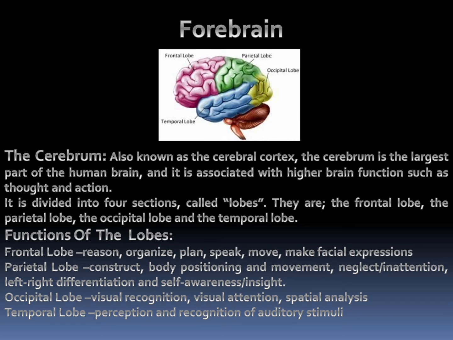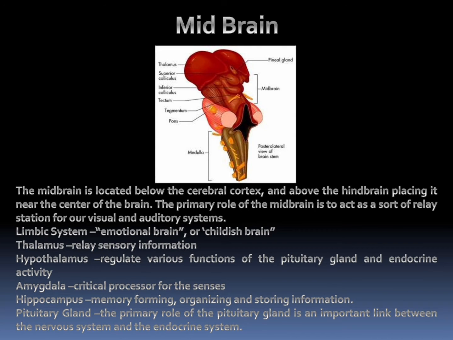So next we can see about the midbrain. The midbrain is located below the cerebral cortex and above the hindbrain, placing it near the center of the brain. The primary role of the midbrain is to act as a sort of relay station for our visual and auditory system. Then there is the limbic system, which is known as the emotional brain or childish brain.